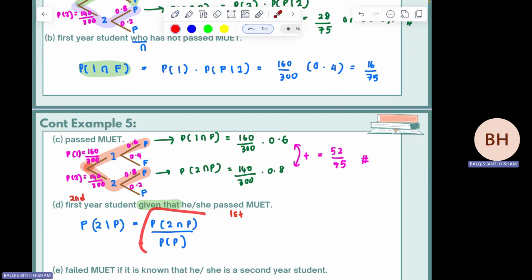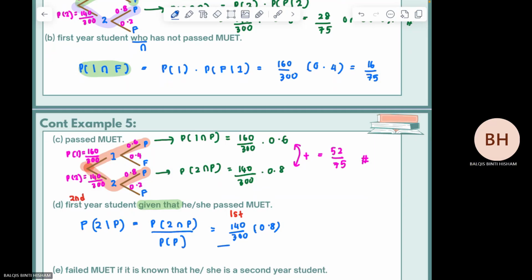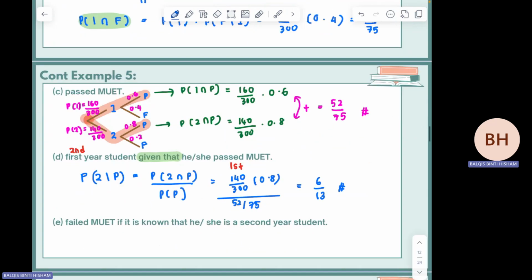P second year intersect pass is this one, 140 over 300 times 0.8, over P pass, which is your answer just now, 52 over 75. That is how you answer a conditional probability question. The answer is 6 over 13.